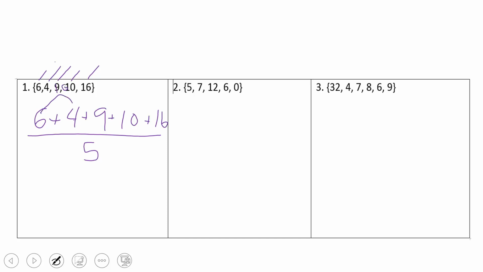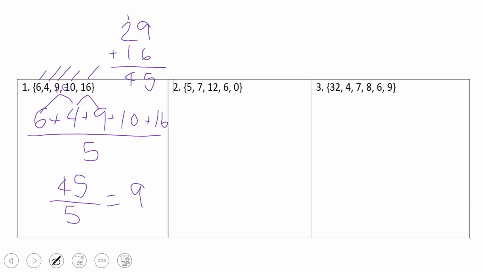Plus 9 makes 19. 19 plus 10 is 29. And I'm going to say, okay, what is 29 plus 16? That gives me 45. All right, so now I have 45 as my sum divided by 5. 45 divided by 5 is 9.